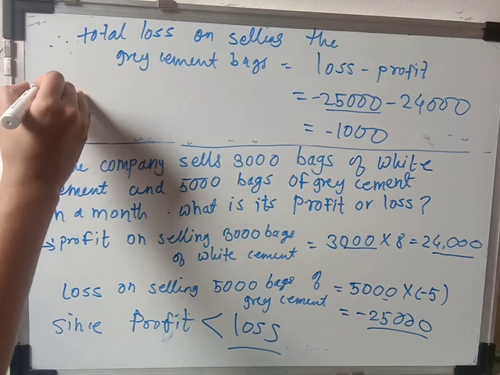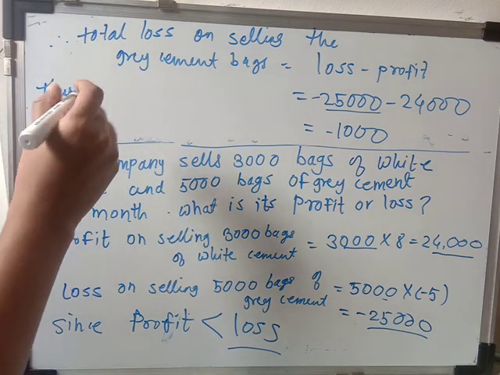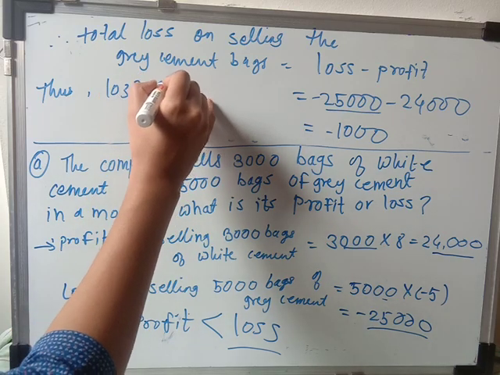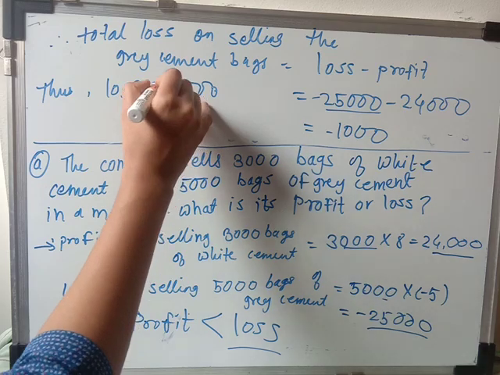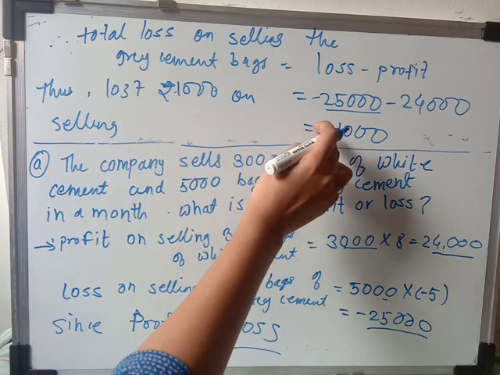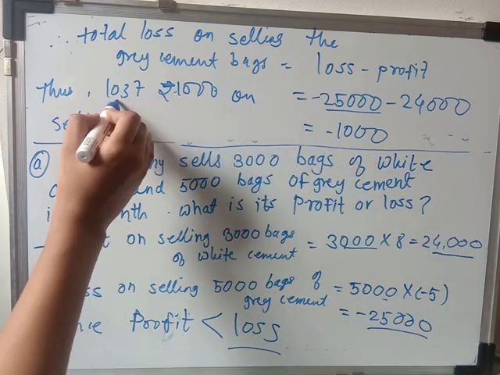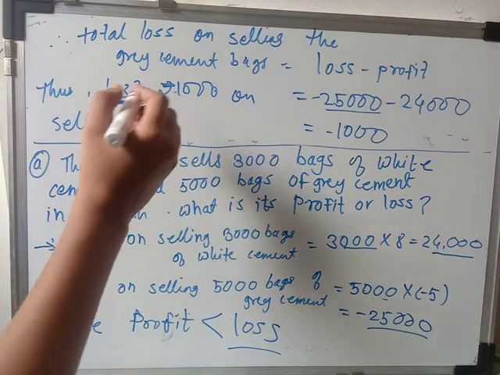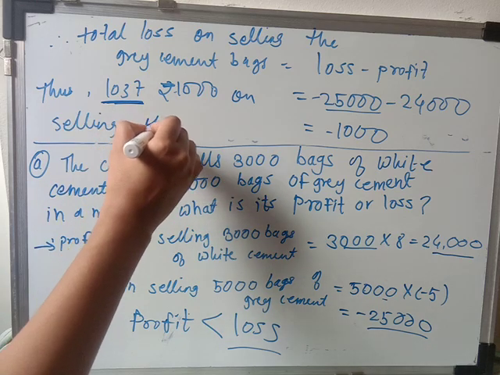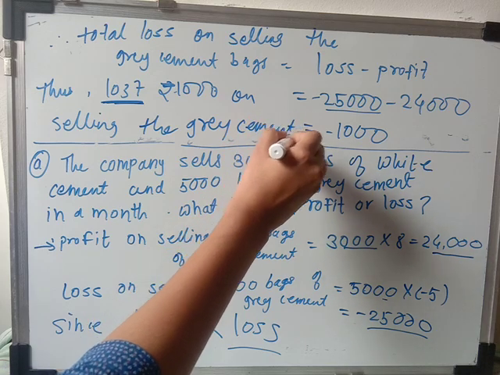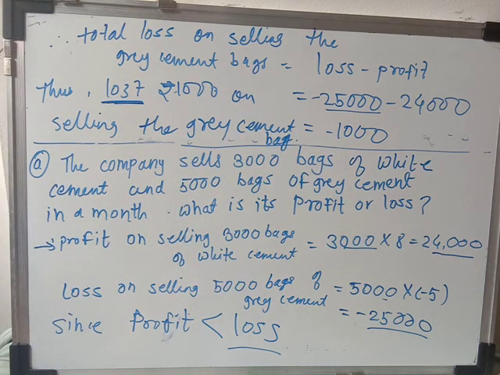So here, thus, loss minus 1,000, that means rupees 1,000 on selling. Here there is no need to write minus, because we are writing the word loss, so we will get to know that it is minus 1,000. So that is for selling the gray cement bag. Okay, I hope you have understood this question. Okay, let's solve the B question from question number 8.